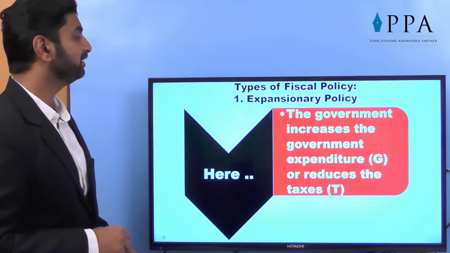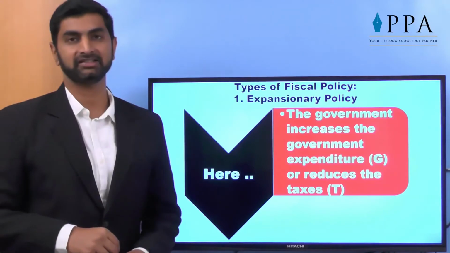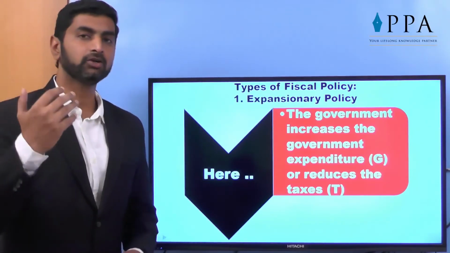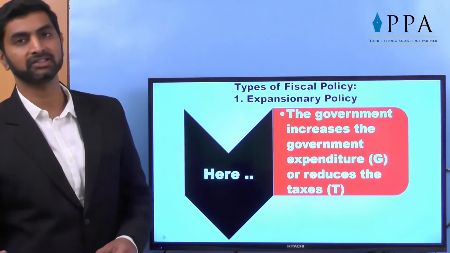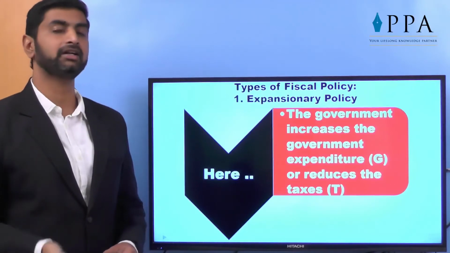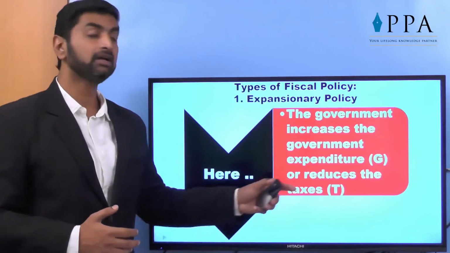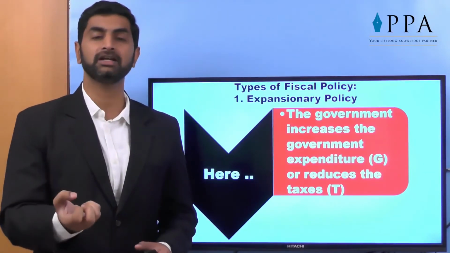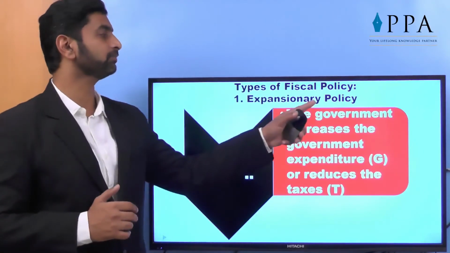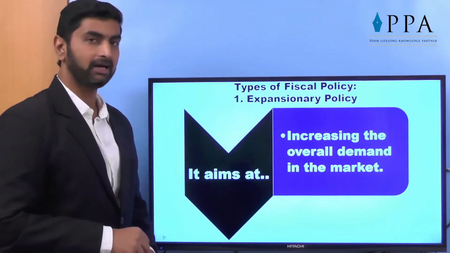Here the government increases the government expenditure, called G, and reduces the overall taxes. Government makes more expenditure, as we have seen, like starting a new project, dam construction, road construction, or maybe some new companies started with private sector undertaking. So new employment opportunities are created by government expenditure. Taxes are reduced, so disposable income is more. So more amount is made available to the public, called expansionary policy. It aims at increasing the overall demand in the market.